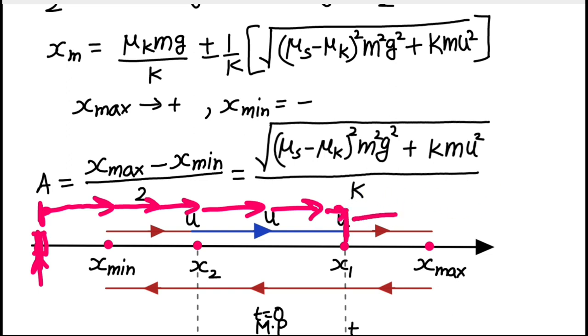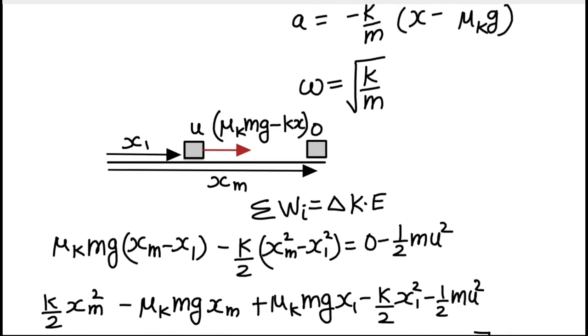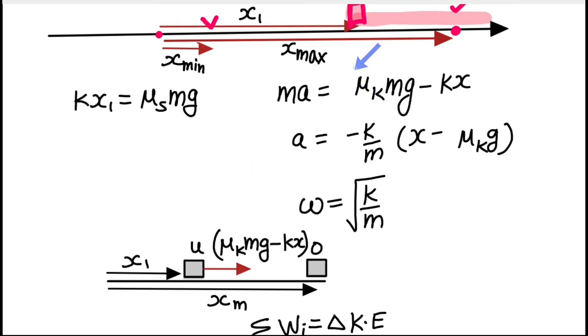So we had already proved that during this part the motion will be purely simple harmonic motion. As the block returns and changes its direction of motion from the x maximum position, the simple harmonic motion will always happen, because in this equation, while the block was returning back, its direction of motion was towards the left, and the friction force will always be kinetic and always be towards the right.